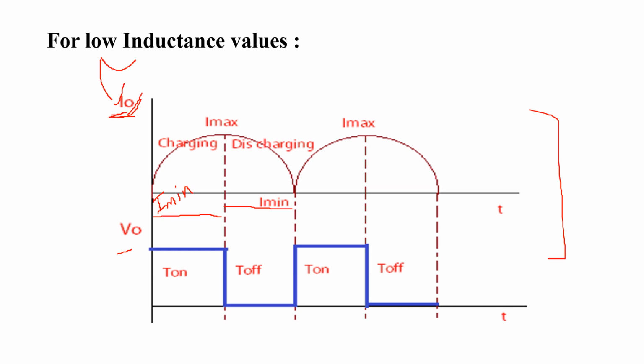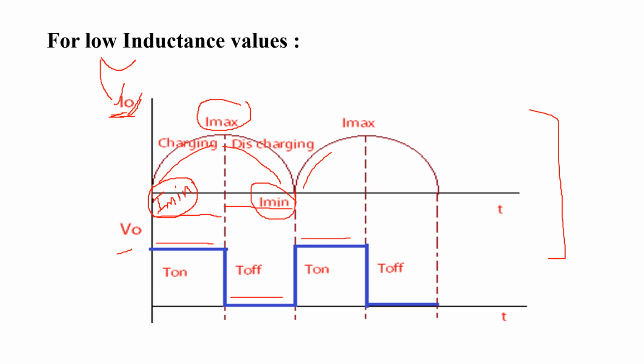Whenever the load current reaches the minimum value, that is I minimum, the chopper starts conducting and we get the output voltage across the load. Whenever the load current reaches I maximum, that is the maximum charging current, the chopper starts commutating and we get the discharging current, and the voltage across the load is 0. Again, when the load current reaches the minimum value, the chopper starts conducting and we get the output voltage across the load, which is the same as the input voltage.